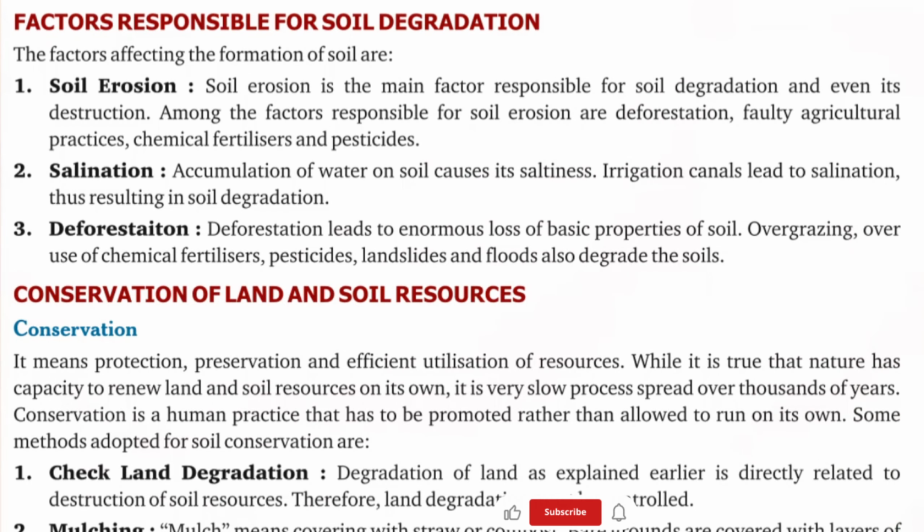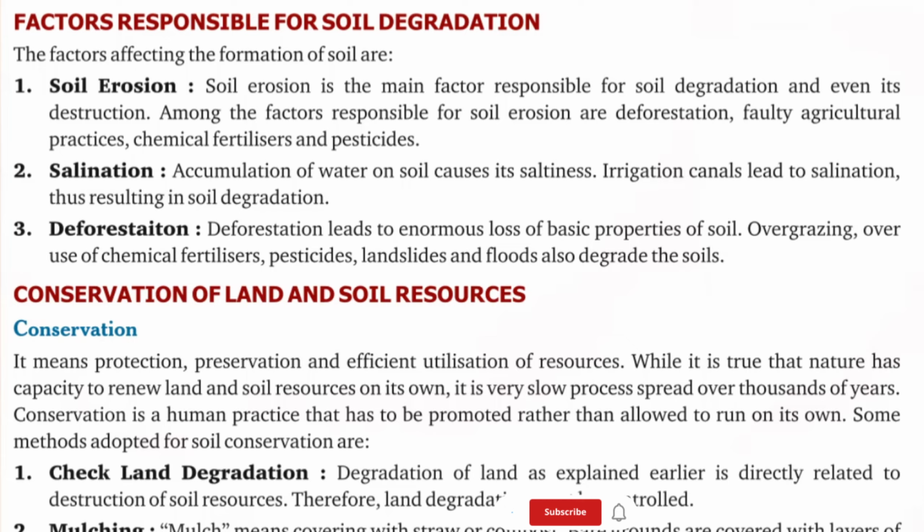The factors affecting the degradation of soil are: first, soil erosion. Soil erosion is the main factor responsible for soil degradation and even its destruction. Among the factors responsible for soil erosion are deforestation, faulty agricultural practices, chemical fertilizers and pesticides.